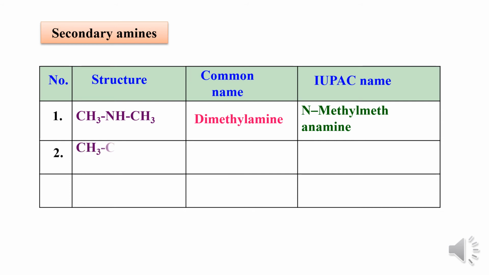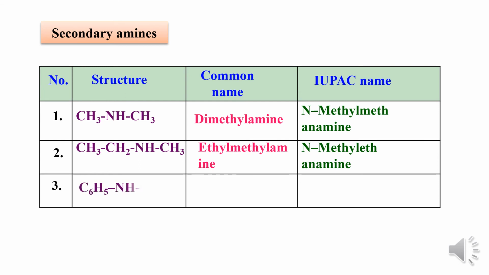Come to the second example, CH3CH2NHCH3. Here there are two alkyl groups, one is a methyl group and another one is an ethyl group. According to common system it is named ethylmethylamine, because according to alphabetical order ethyl comes first. According to IUPAC system it is named N-methylethanamine, because the methyl group is the shorter carbon chain, so we have to name it first, then we add ethanamine.